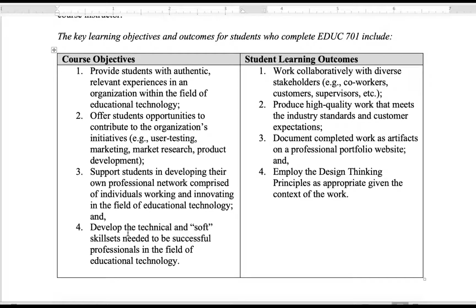Lastly, one of the objectives is for you to develop both the technical and soft skills, so the how-tos and the way that we interact with different individuals as part of your internship. Now, some of the outcomes that I hope you'll gain from it are the ability to work with a variety of individuals and to collaborate with those individuals and also produce work that is of high quality and meets industry standards.